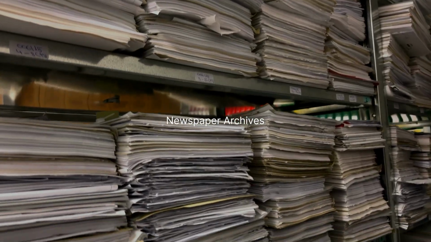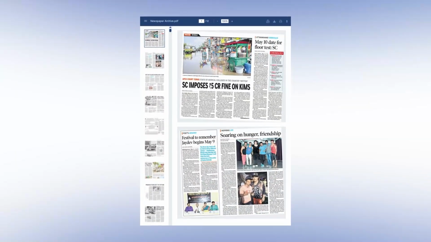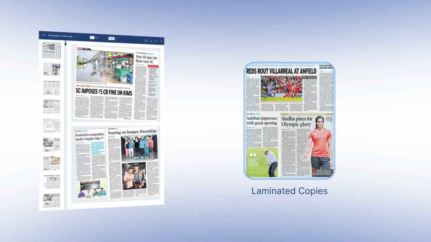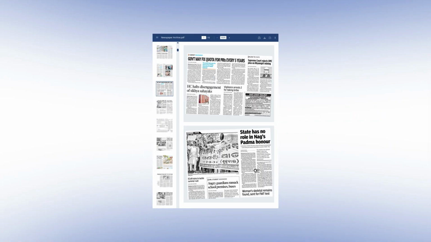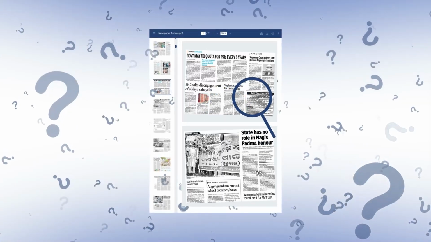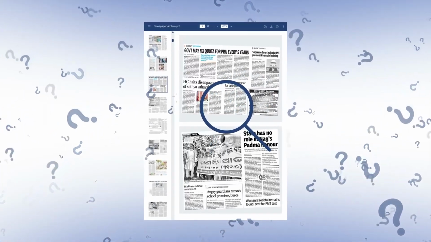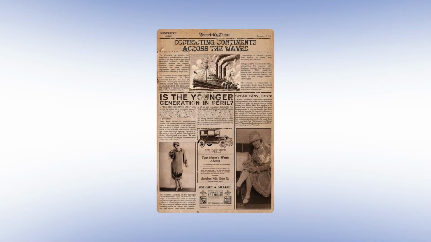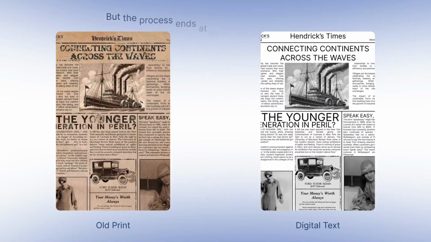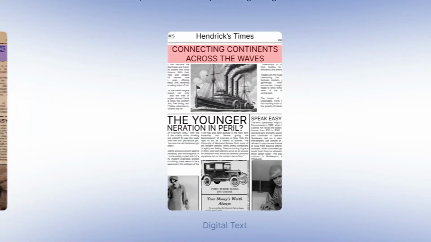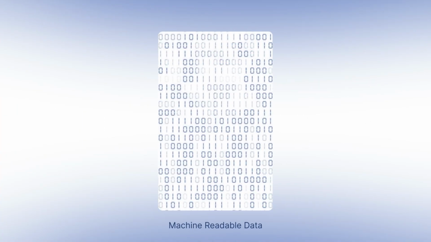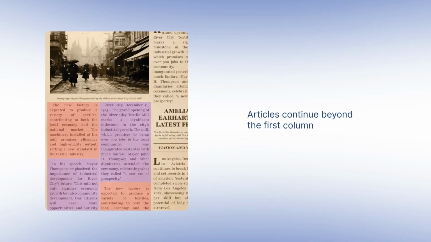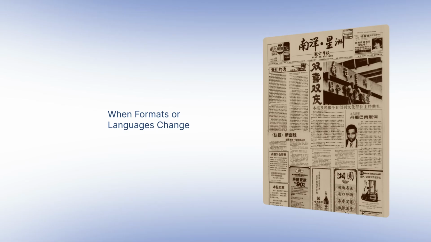When we look at most newspaper archives today, they appear to be carefully preserved as scanned PDFs, static images, or laminated copies. However, the moment you try to use them, you realize the information inside is effectively sealed away. Now yes, the OCR-based archive system did move the needle by converting old print into digital text. But the process ends at just recognizing characters and turning them into machine-readable data. It struggles when newspaper layouts shift, when articles continue beyond the first column, or when formats or languages change.